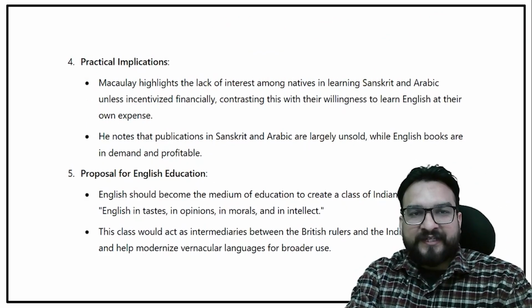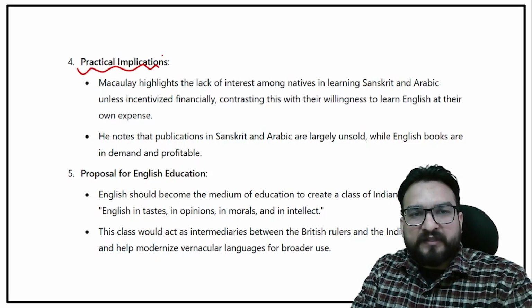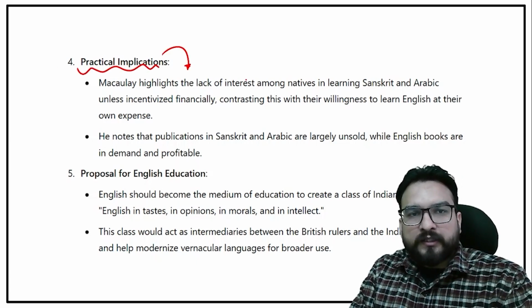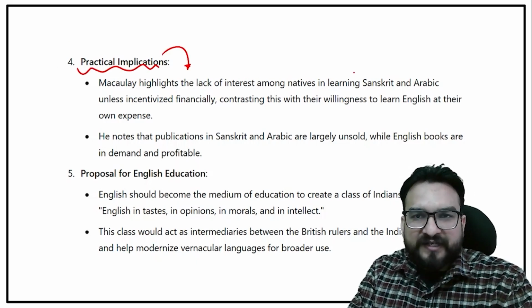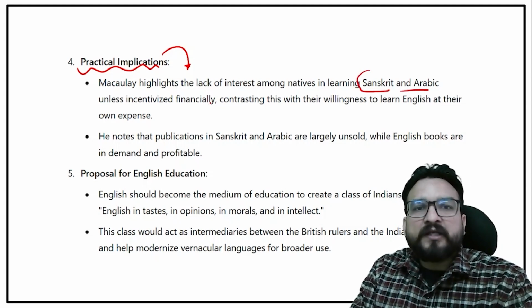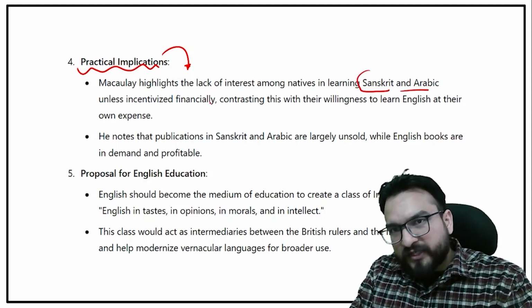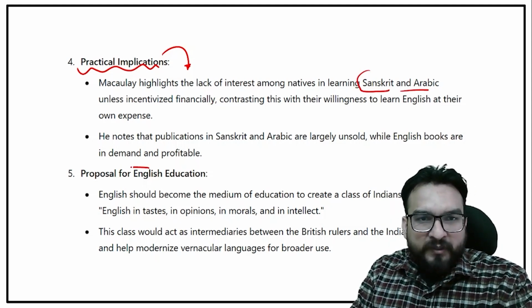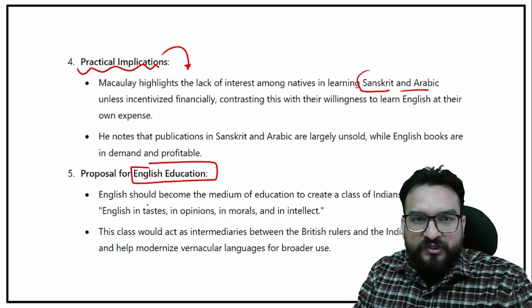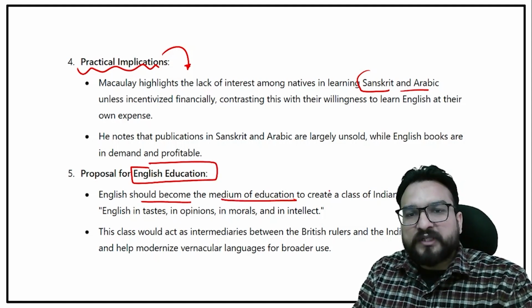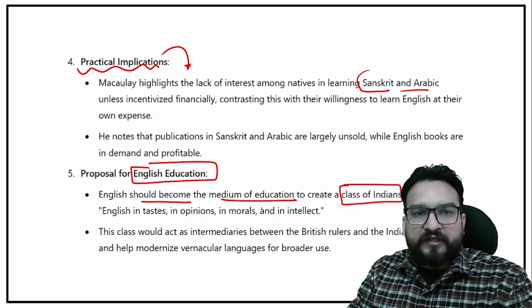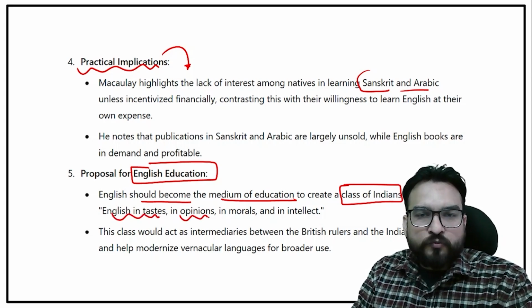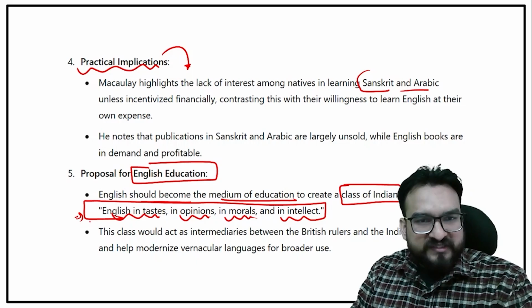Over here you will see certain practical implications also. He said that modern sciences have practical implications, whereas learning Sanskrit and Arabic does not have that much utility, right? Purpose of English education: English should become the medium of education to create a class of Indians who are English in tastes, in opinions, in morals, and in intellect. This is his statement in this minute.